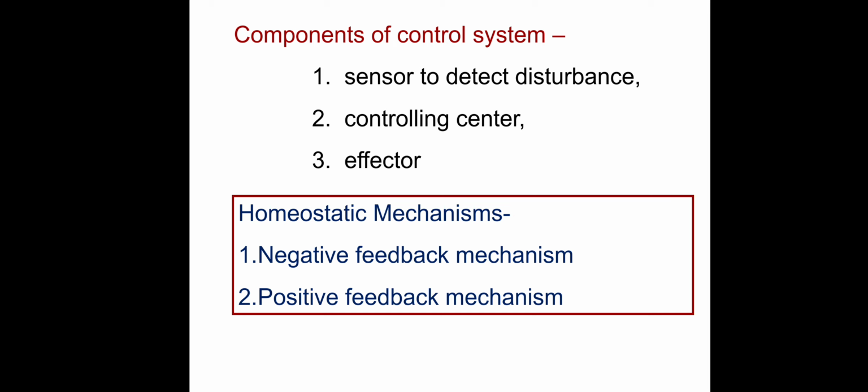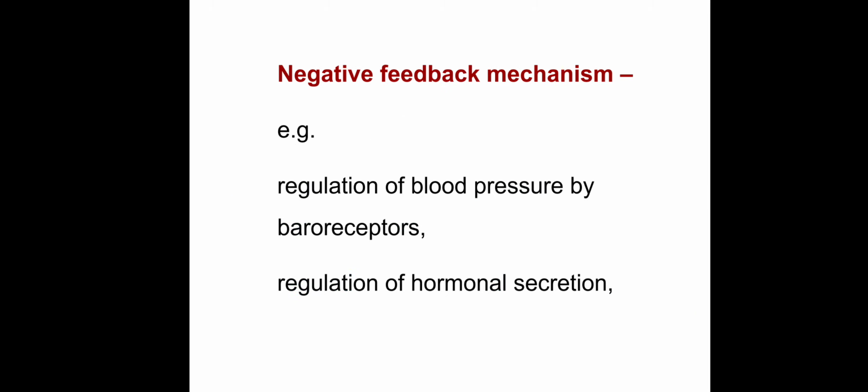The homeostatic mechanism contains two main mechanisms. One is the negative feedback mechanism and the other is the positive feedback mechanism. The example for the negative feedback mechanism is regulation of blood pressure by baroreceptors and the regulation of hormonal secretion. For example, thyroid hormone secretion, insulin secretion, glucagon secretion and growth hormone secretion. Some other examples for negative feedback mechanism are temperature regulation and pH regulation.